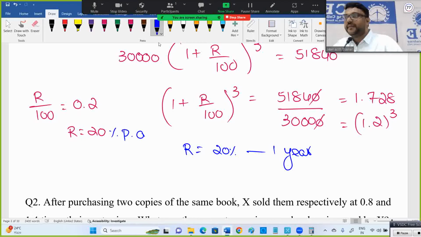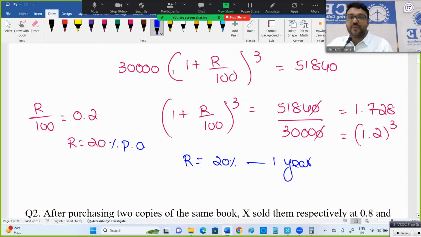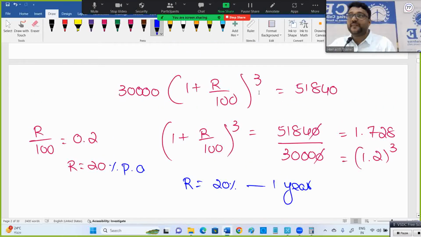I hope you got the clarity. What is that equation? Why whole cube? Why whole cube here? Because of 3 years. 30,000 becomes 51,840. 51,840 is not the interest. It is the interest plus principal combined, the amount. Amount means always principal plus interest.